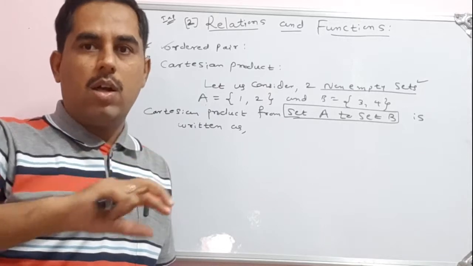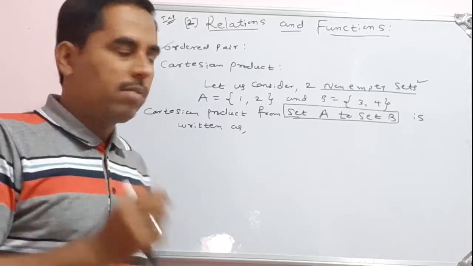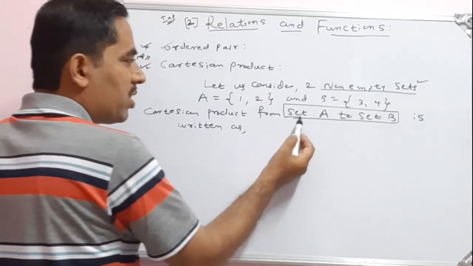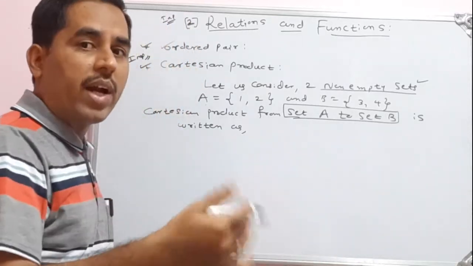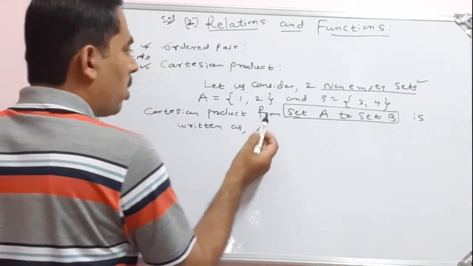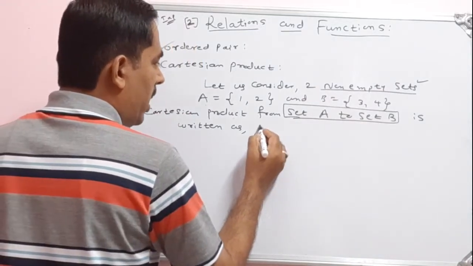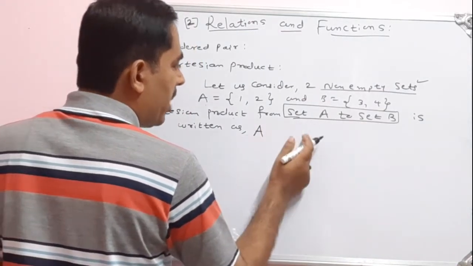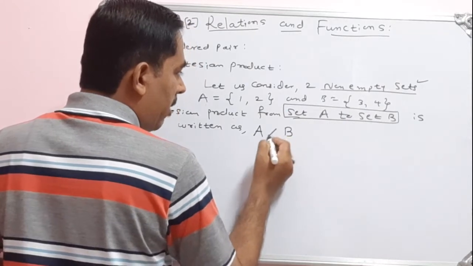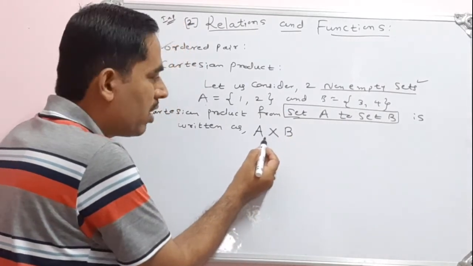So let us go one by one here. I will take the product from set A to set B. How do you write that symbol? The Cartesian product from set A to set B is written with a cross mark.